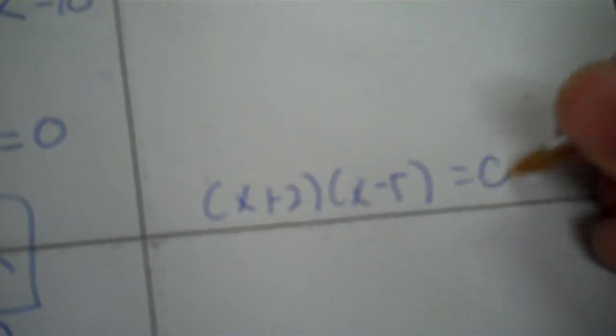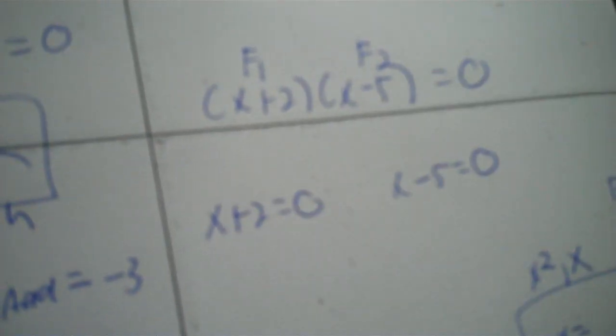It doesn't simplify, neither one of them simplify because 1's the smallest. Take the 1's off, and you bring these over here. x plus 2, x minus 5 equals 0, and then you got your factors f1, f2. So x plus 2 could equal 0, or x minus 5 could equal 0. So you minus 2, and you get negative 2. You plus 5, and that's positive 5. Okay.